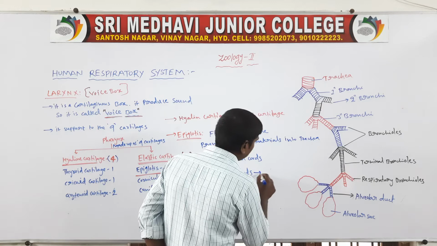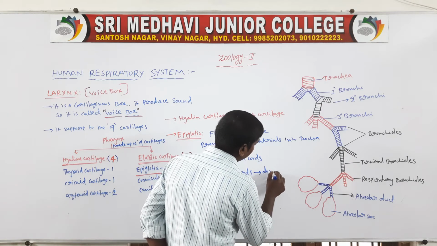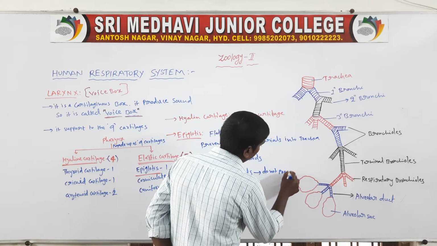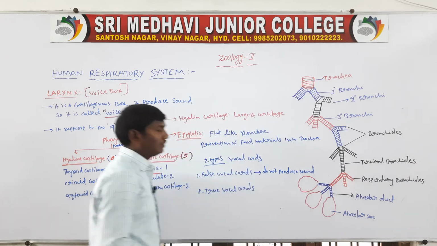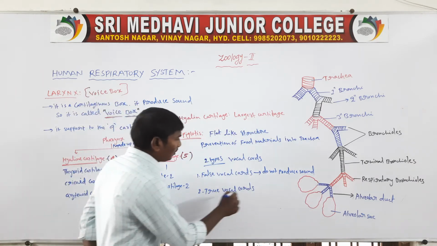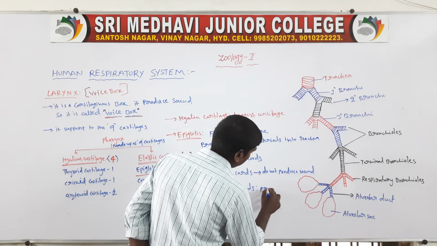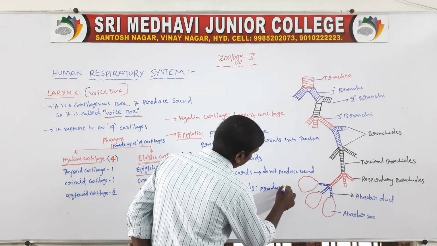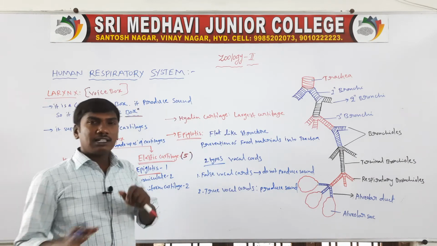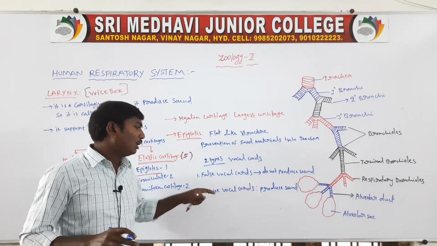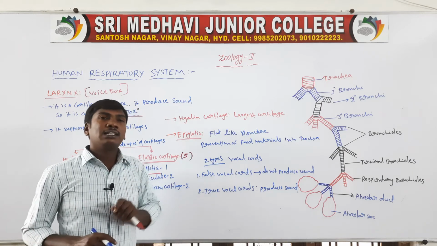False vocal cords do not produce sound. Only true vocal cords produce sound.